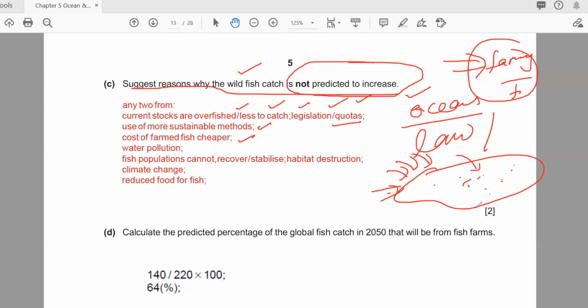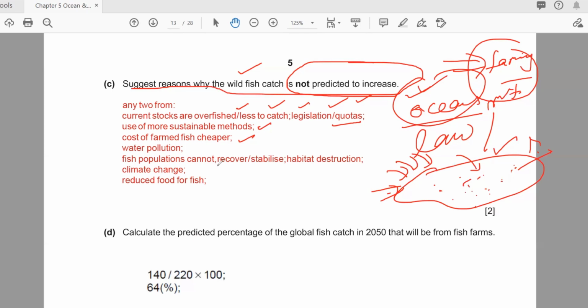And when they do fish farming, they can sell this fish to the market. So automatically the load on the ocean will be reduced. Because the fish farm is providing the needs, people will not go to the ocean, they will take it from here.